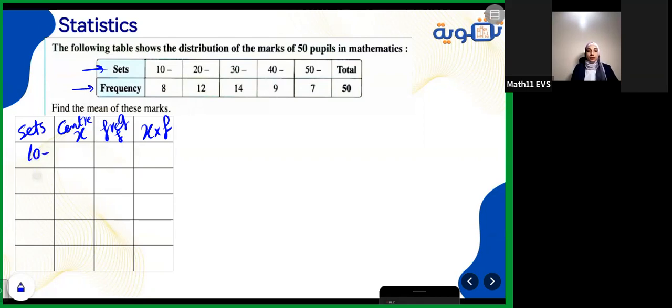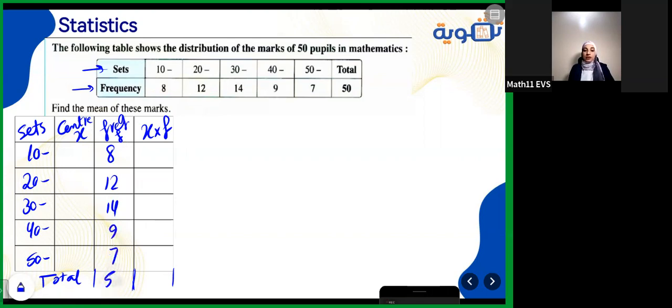10 and more, 20 and more, 30 and more, 40 and more, 50 and more, and then don't forget to keep one row for the total, because we need to get the total for the frequency and the total of the x times f here, the product of the x and the f. Before the center, get the frequency copy. It's 8, 12, 14, 9, 7, and their total is 50.